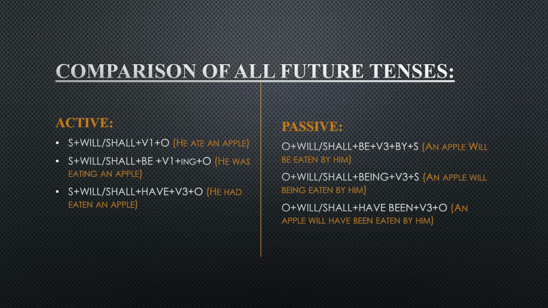If we take future continuous, subject plus will/shall plus be plus verb first form plus ing plus object, and the example is: he will be eating an apple. When we shift it into passive, its structure becomes object plus will/shall with the addition of being plus verb third form plus by plus subject.